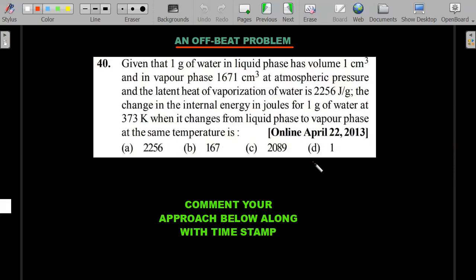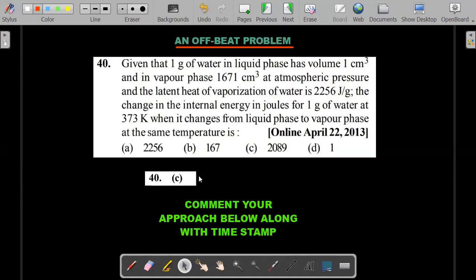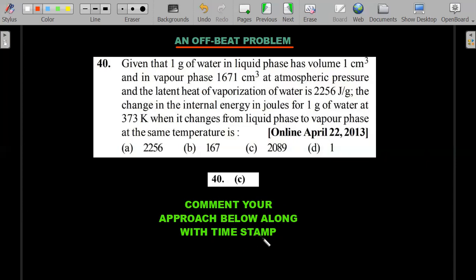Try to look at the options, try to apply your first law, and I think you should be able to comment your approach. I'll give you the answer also so that you can check it carefully. I'll not give the solution, but you can comment the approach by marking the timestamp in your comment section below so that I can check your approach there and reply in case you are not doing it correctly. Okay, this should be a cakewalk now that I have given the hint.